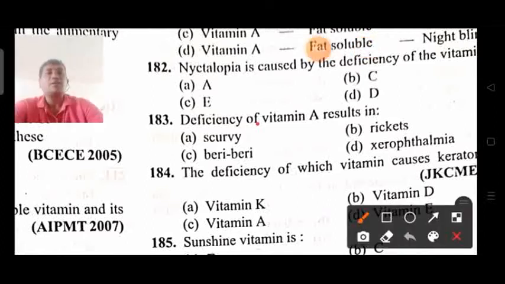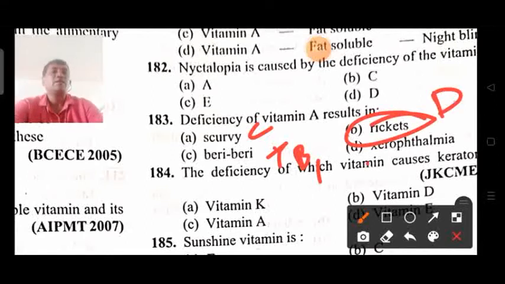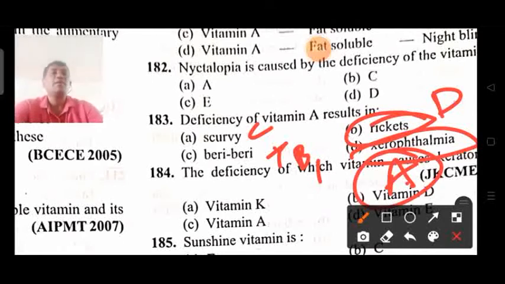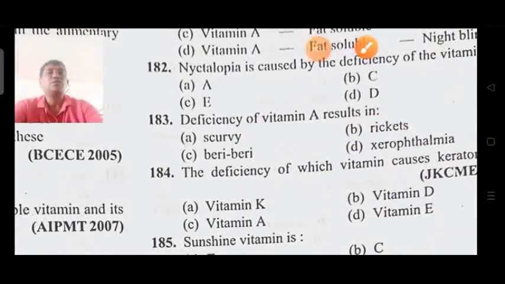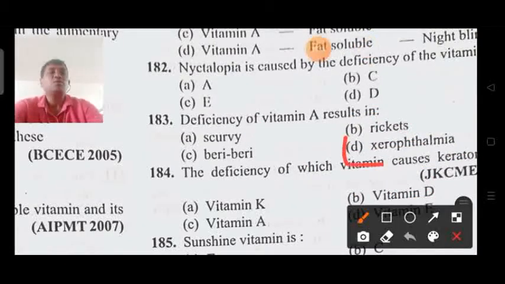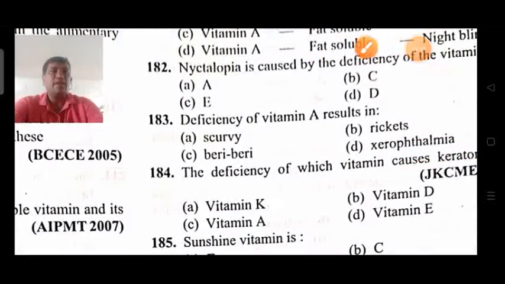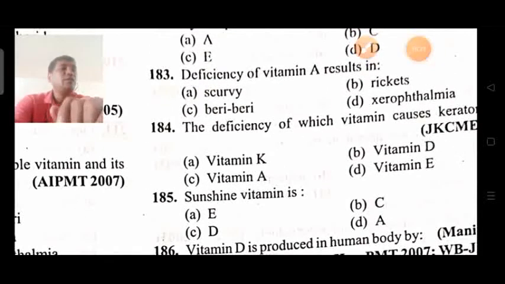Next, coming on to question 182, deficiency of vitamin A. Scurvy is caused because of vitamin C deficiency. Beriberi is thiamine, B1. Rickets is D. Xerophthalmia is A. So the answer for this question is xerophthalmia, which is because of vitamin A deficiency.